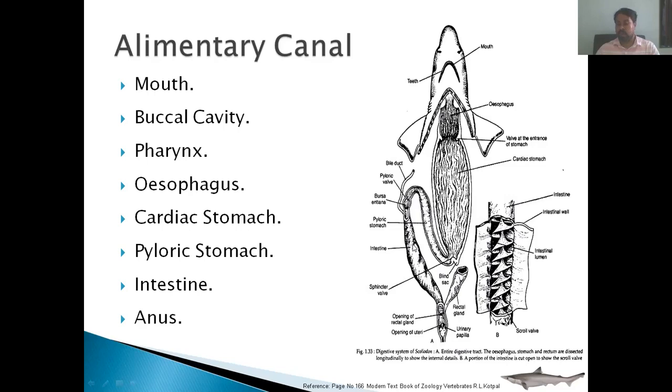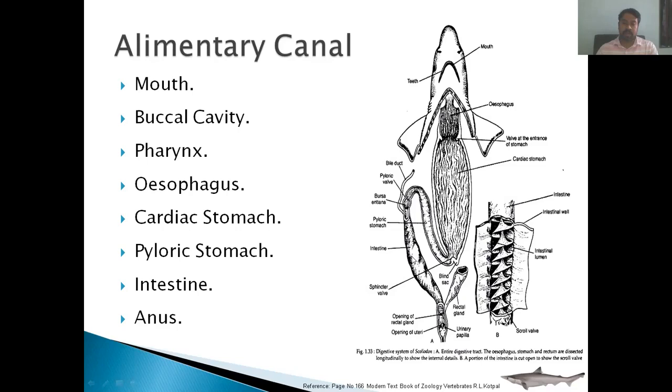In herbivorous fish, for example rohu, katla, and mrigal, the intestine is very large, because herbivorous fish have to digest the cellulose present in the cell wall of plants. But in carnivorous fishes the intestine is short, and in the case of Scoliodon, they have the scroll valve. That is the characteristic feature of Scoliodon.